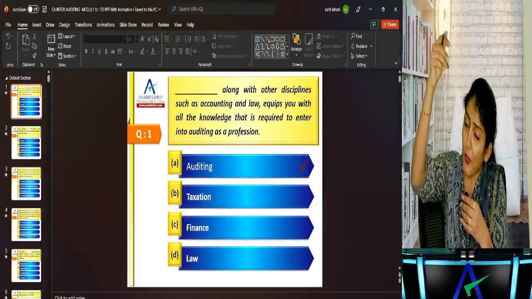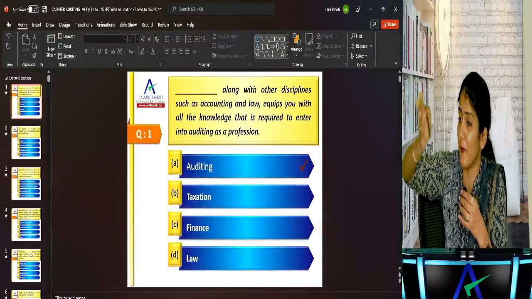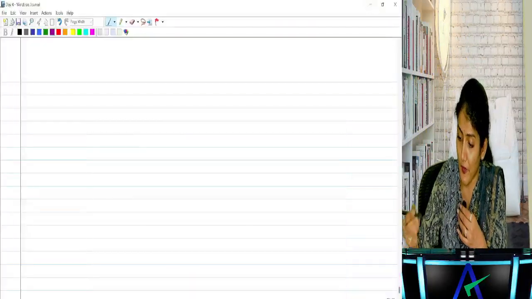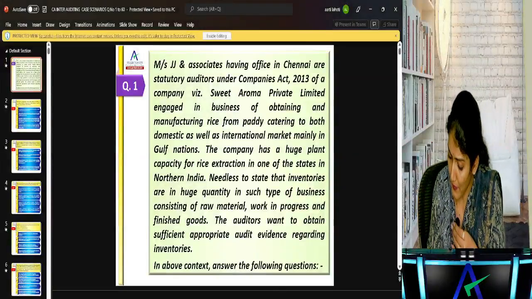Because SQC 1 talks about engagement documentation. It talks about any engagement being performed by your firm, whether it is audit, review, assurance, or so. That is why SQC 1 has been referred over there. So that's again a correct reference. Let's see a few more.